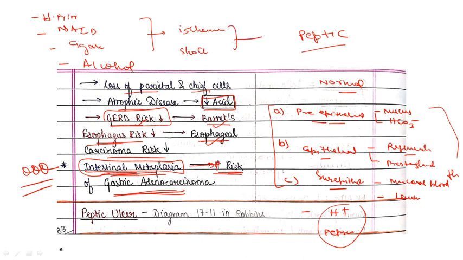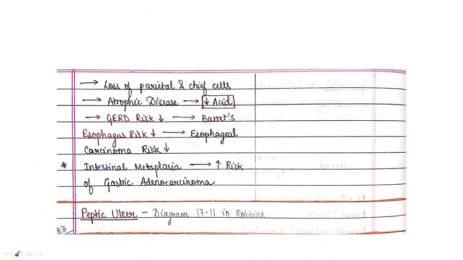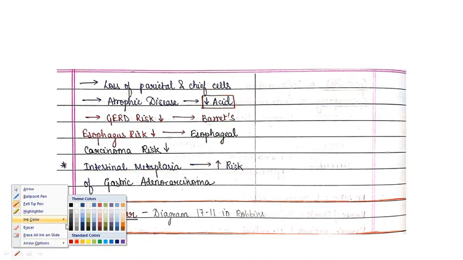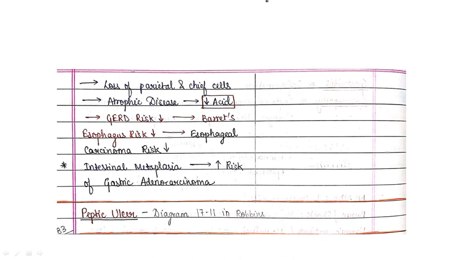Okay, so these are the basic classification of the defensive forces and the risk factors and the basic pathology behind the peptic ulcer. Now one more important point, that is morphology. What you will get in morphology of peptic ulcer is very frequently asked in your examination. So I am going to discuss that. Very important. So let's focus on that part. So what you will get in morphology.